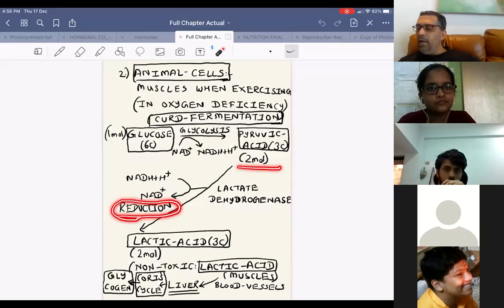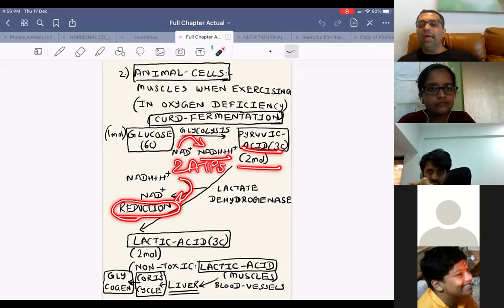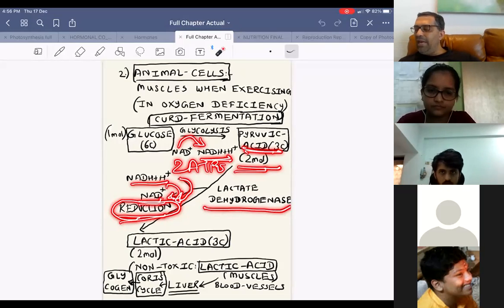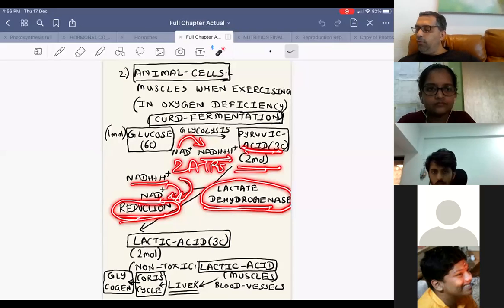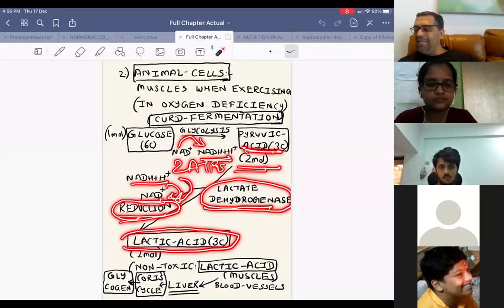And pyruvic acid uses the 2 NADH2. So in glycolysis, NAD had become NADH plus H plus, and pyruvic acid was formed. Along with it, 2 ATPs were formed, and ATPs are used in the process of running. But what will pyruvic acid undergo? Direct reduction. So NADH plus H plus again becomes NAD, and reduction takes place in the presence of an enzyme called lactate dehydrogenase, to form a 3-carbon substance called lactic acid.